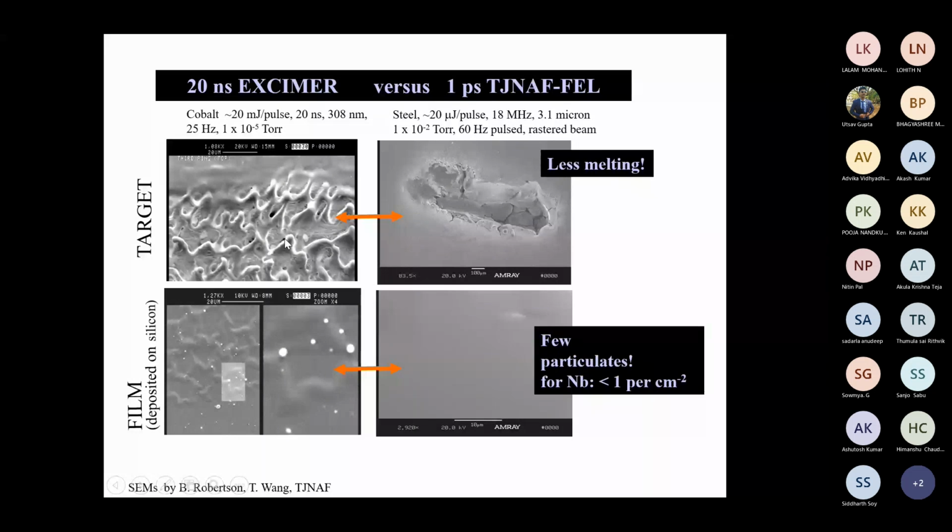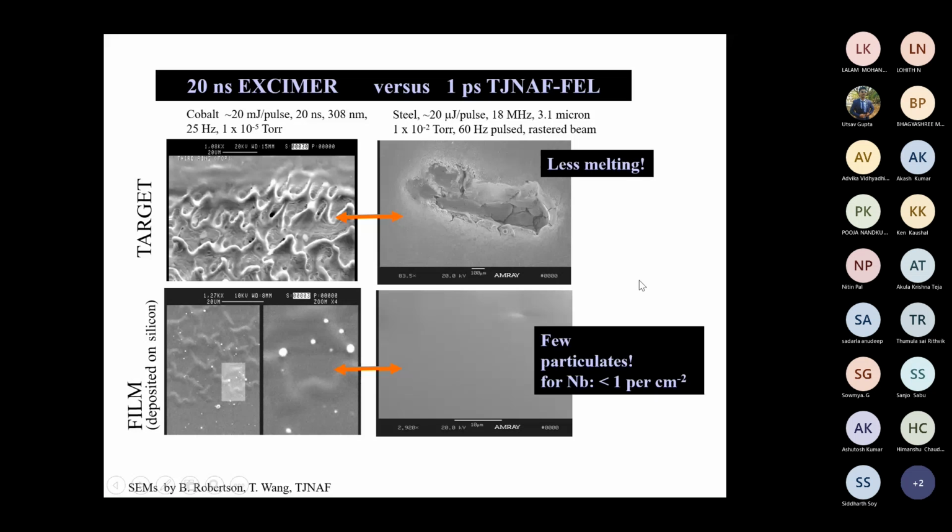In the picosecond laser, there is very fast absorption, followed by diffusion. But in the nanosecond case, since the pulse is slower, there is much more time to diffuse. You can see the film also has roughness there, while with the picosecond laser you can see a kind of smooth film.